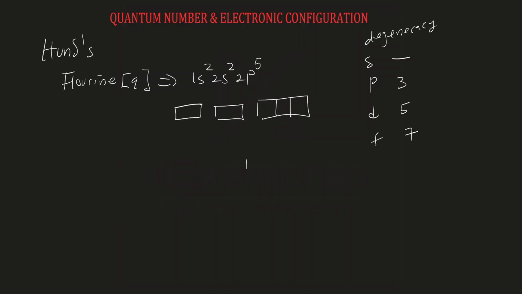The s orbital does not have suborbitals, so it is not a degenerate orbital. But the p orbital is degenerate. That is, it can be subdivided into 3. You can have px, py, pz. And then each of these suborbitals can take 2 electrons. That is why your p orbital can take a maximum of 6 electrons.